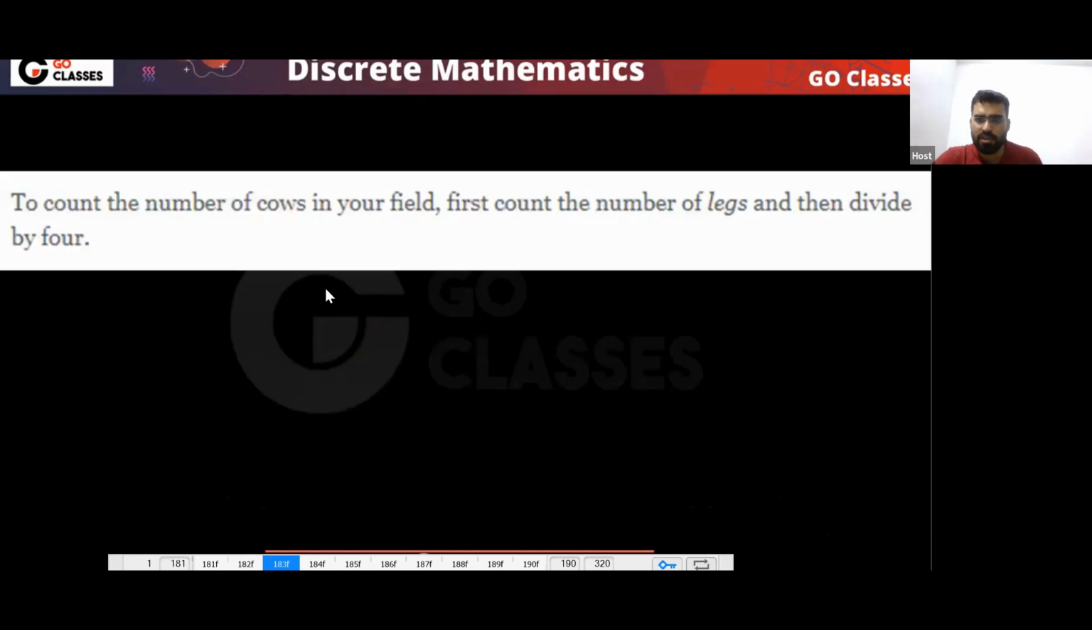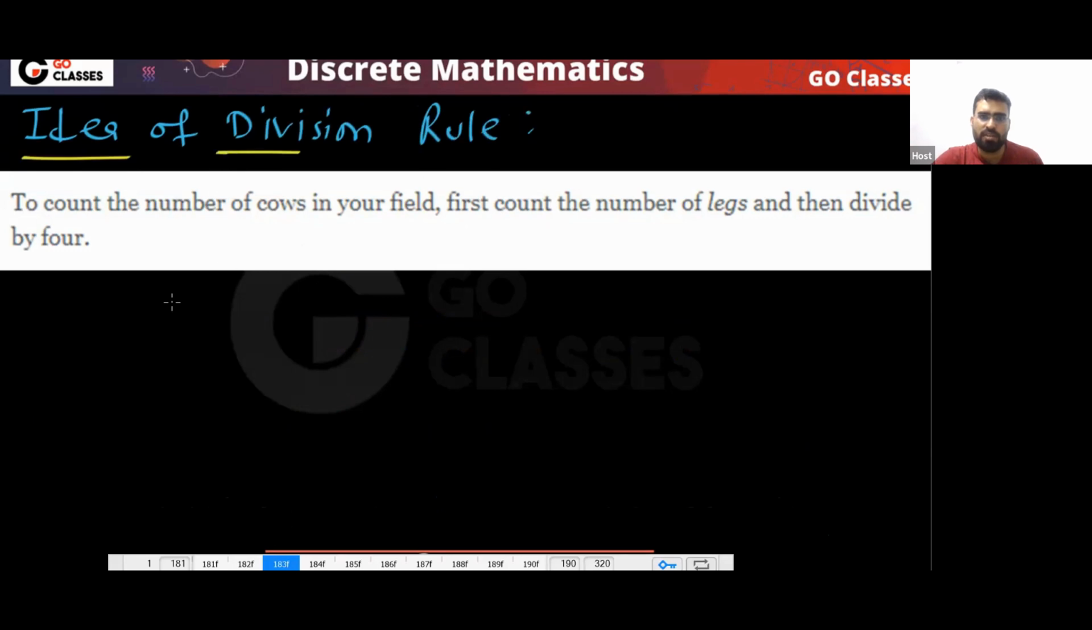This is the idea of the division rule. Read this. According to Stack Exchange, this is the idea of the division rule. To count the number of cows, what can you do? You can count the number of legs and divide by 4. Agree? This is your idea of the division rule.